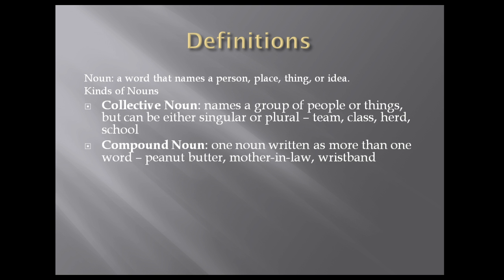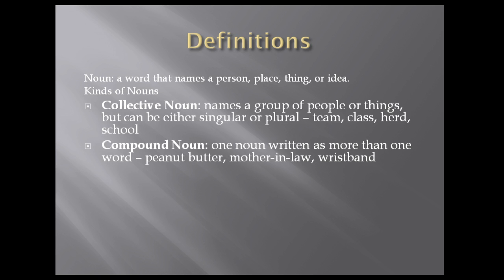Also, collective nouns and compound nouns. Collective nouns, they name a group of people or things. These can be either singular or plural. You can have one team or 2 teams. Either way, a team is going to consist of more than one individual member of that team. Likewise with a class, a herd, or a school.